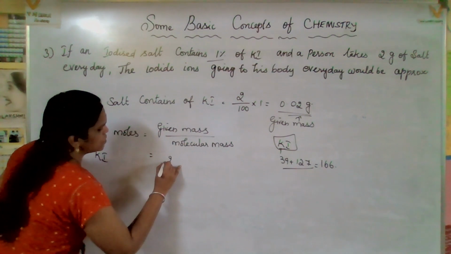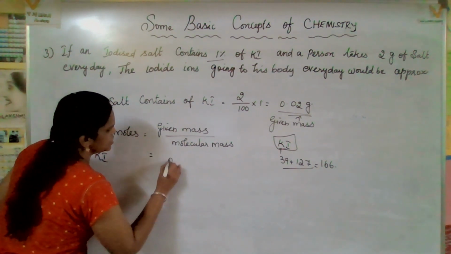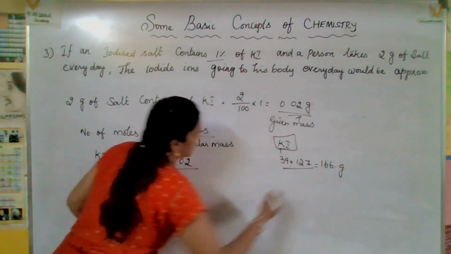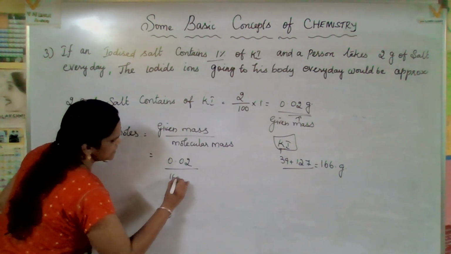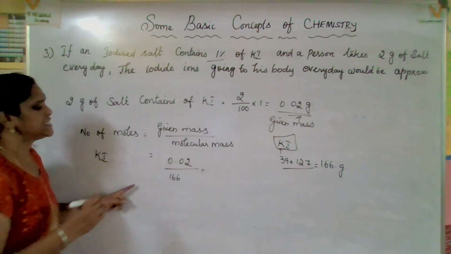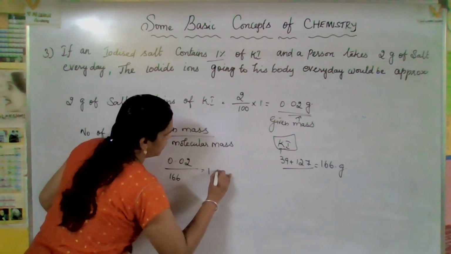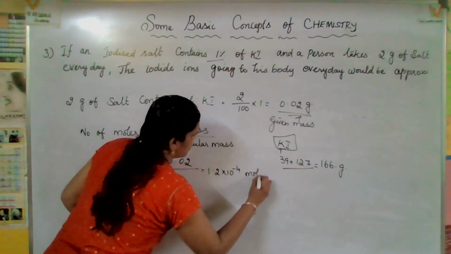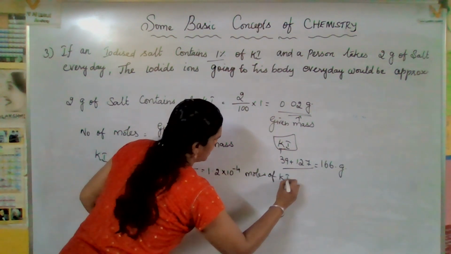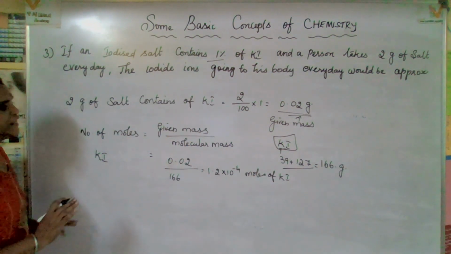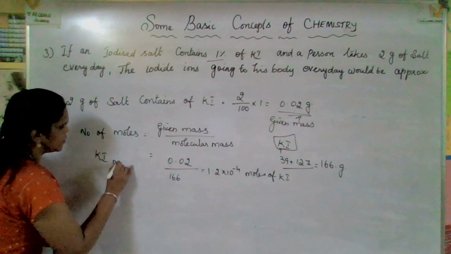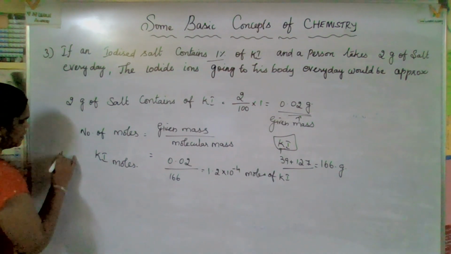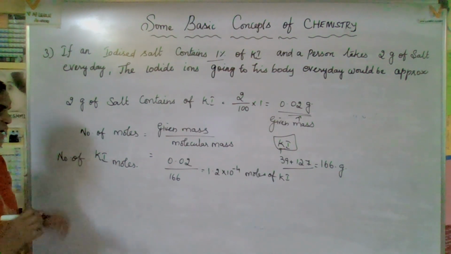Okay, given mass it is 0.02, right? 0.02 gram divided by molecular mass. It's gram per mole, right? So 166. So what is the answer? You will get 1.2 into 10 to the power of minus 4 moles of potassium iodide. Yes, we found that number of moles of potassium iodide.